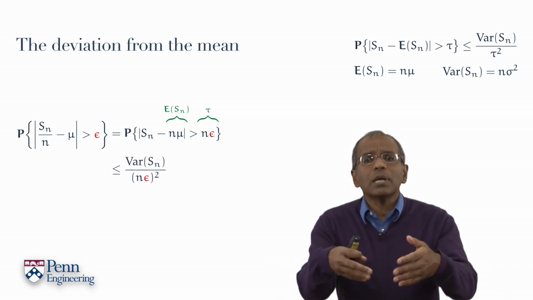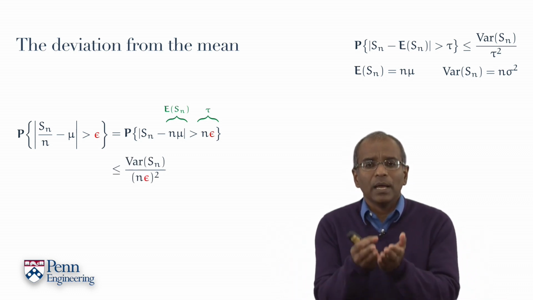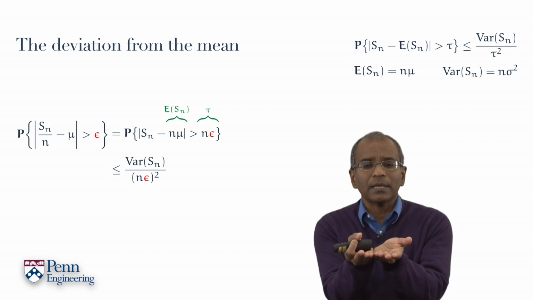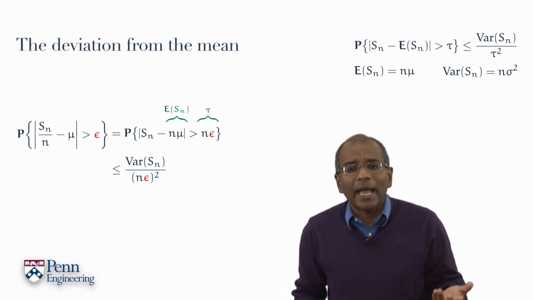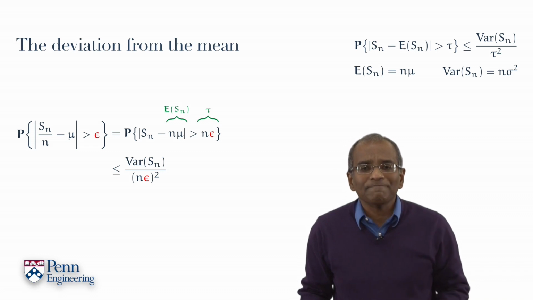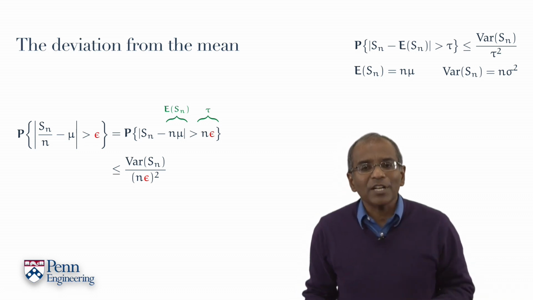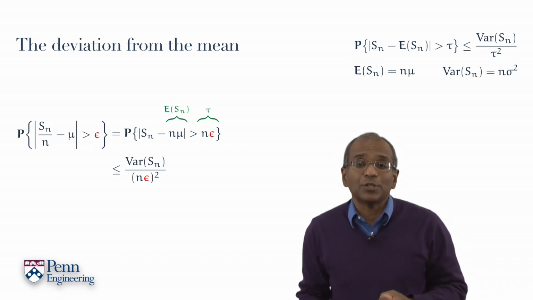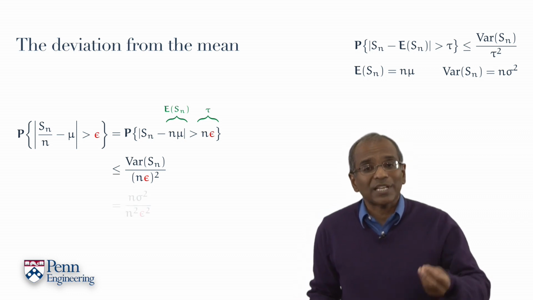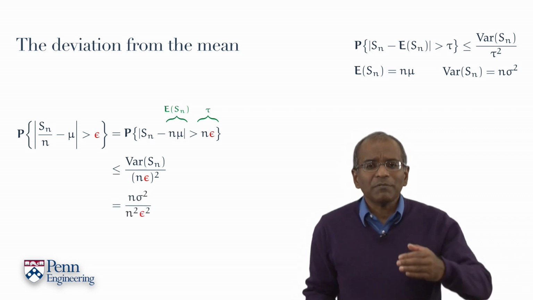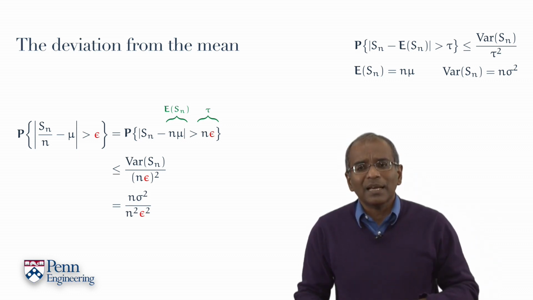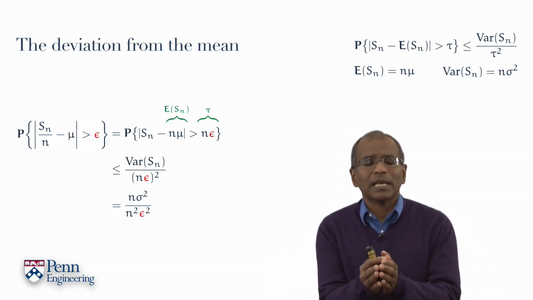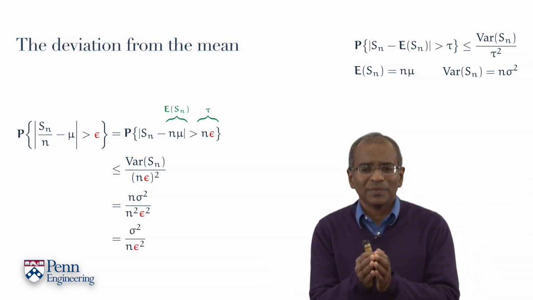This is bounded above by Chebyshev's inequality by the ratio of the variance of Sn to tau squared, but tau is n times epsilon, so we get n epsilon the whole squared. Additivity of variance, because the summands are independent, says the numerator is n times sigma squared. And we find that there is a factor n in common in numerator and denominator. Cancel that, and we've got an elegant and simple expression.